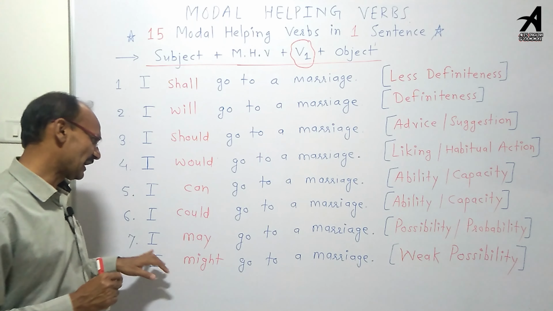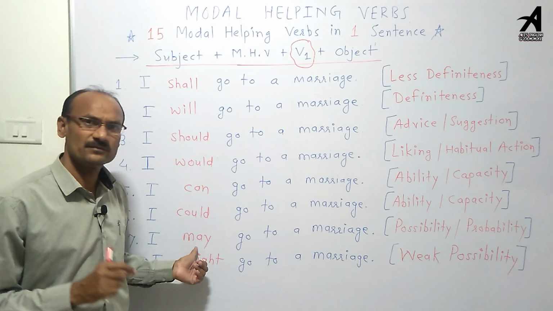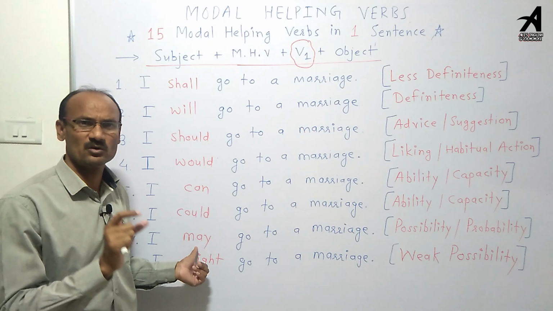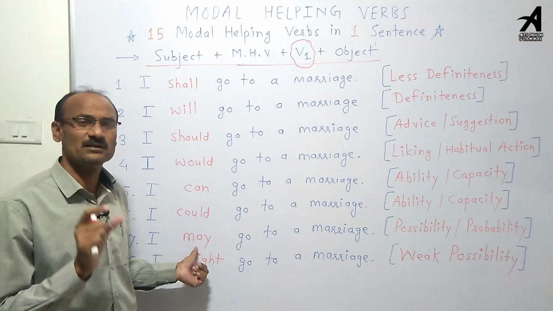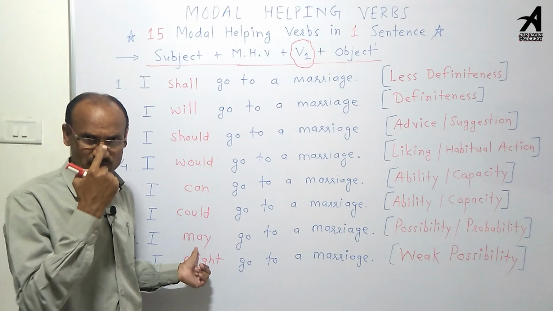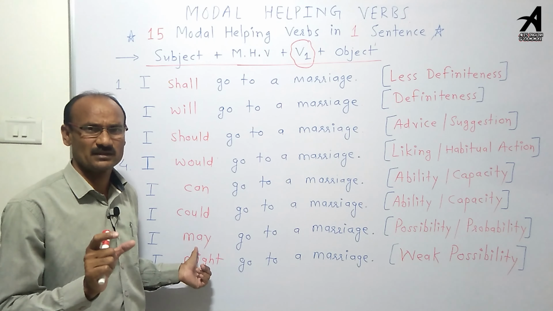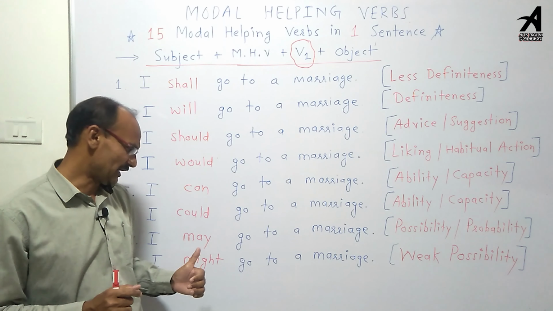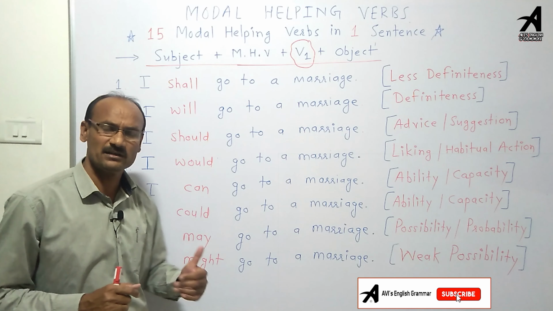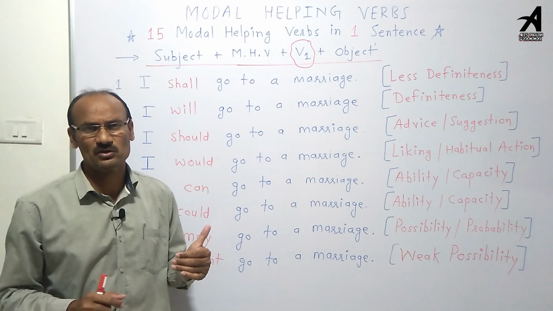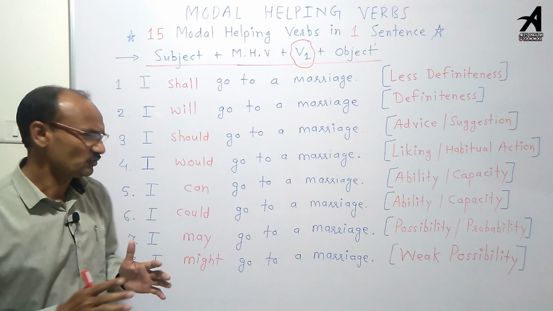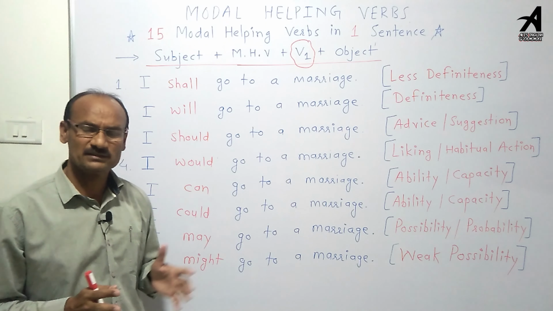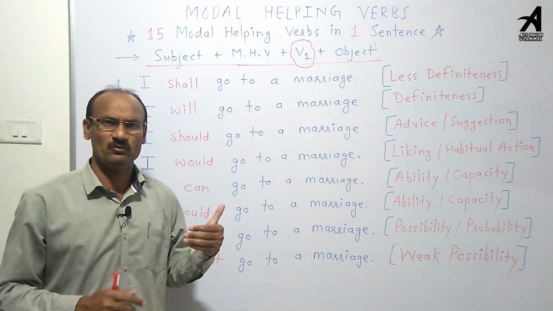Sentence number 7 is I may go to a marriage. Here may indicates possibility or probability, and sometimes may is also used for permission. And sentence number 8 is I might go to a marriage. Here might indicates big possibility or less possibility. So we have to differentiate among all the words when we use them.